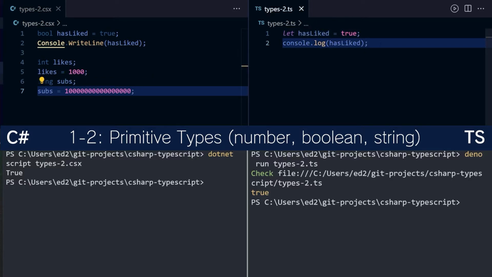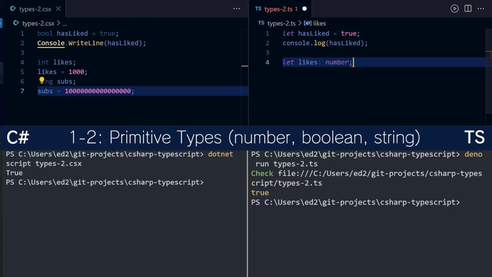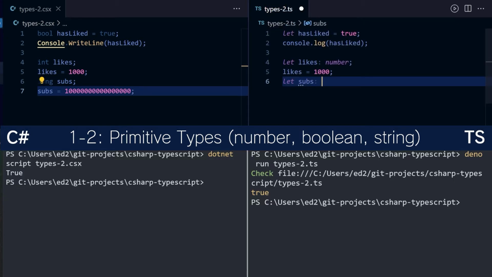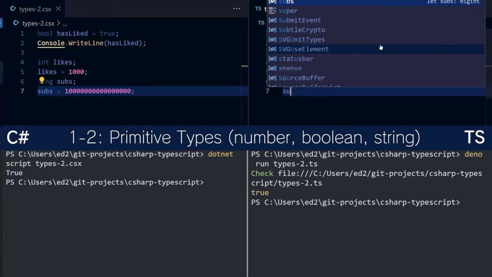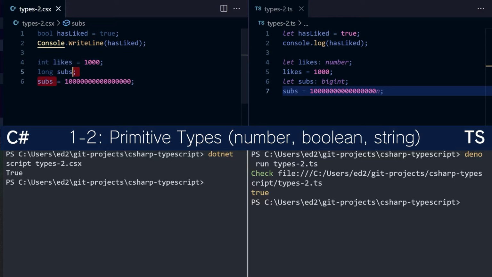Over in TypeScript, this is slightly different. So we get likes. Now number is what you would use here. A number can be an integer or a floating point. We would set this to 1000. We can do let subs. Now, because this is over the 32-bit limit, we have to use something called a BigInt, not a long. And when you set the value of a BigInt, you need to put your massive number on with an n at the end. And if we wanted to join the assignments, again, we would just do it like this.